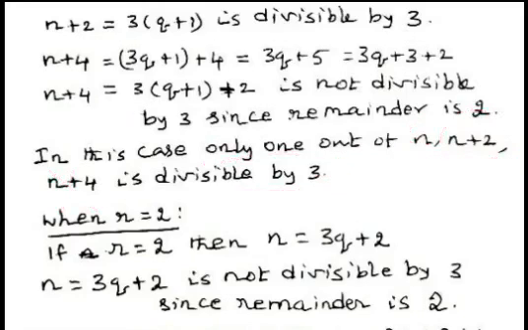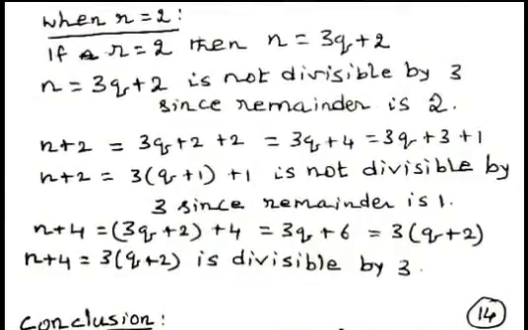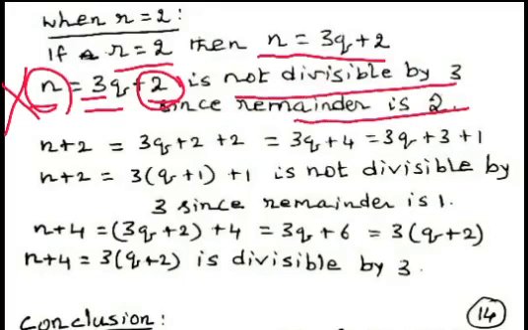Now we consider the case when r equal to 2. When r equal to 2, we can write n equal to 3q plus 2. n equal to 3q plus 2 means here we get the remainder 2 when the number n is divided by 3. So this number n is not divisible by 3 since remainder is 2.